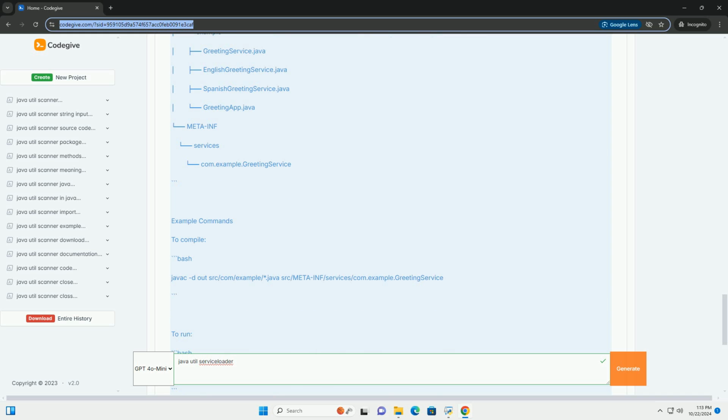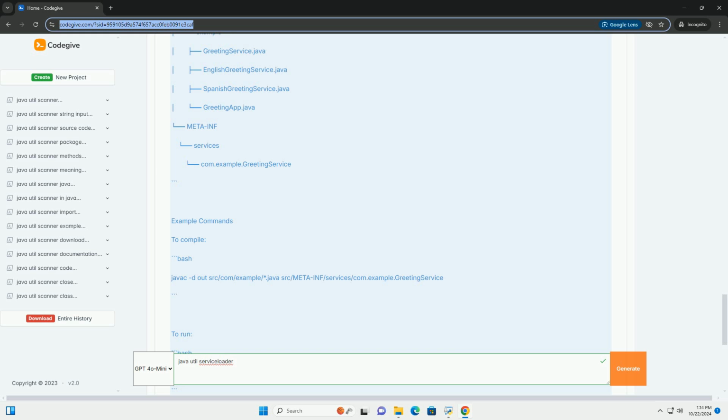Step-by-step tutorial. Step 1, define a service interface. Create a service interface that providers will implement. Step 2, create service provider implementations. Now, implement this interface in one or more classes.